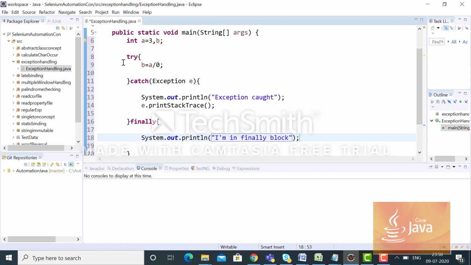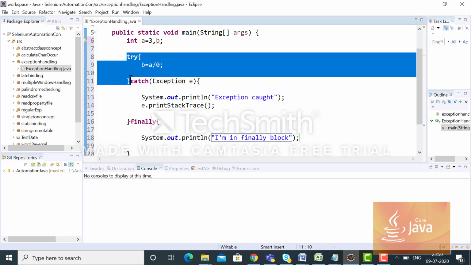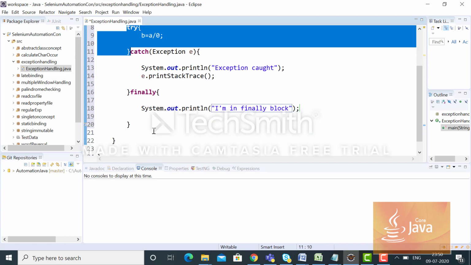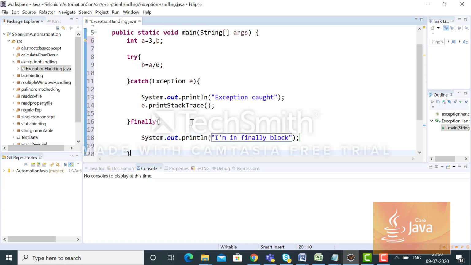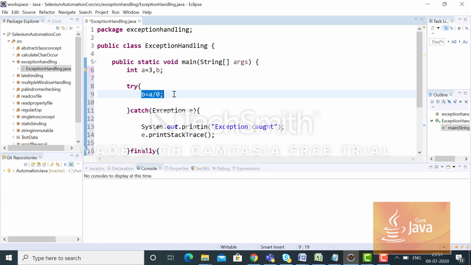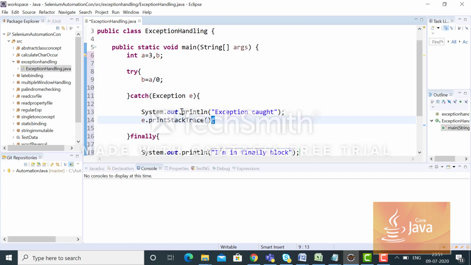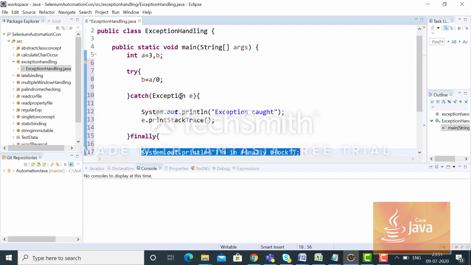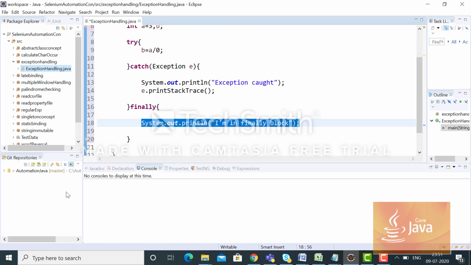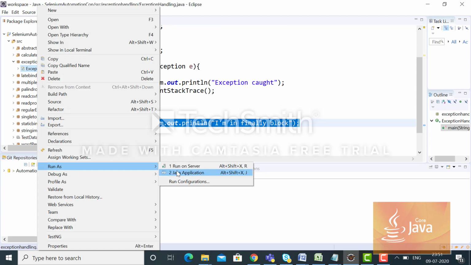So first I put a try block, then catch, and then at the end finally. Here I am trying to divide the integer by 0 so that there will be an exception, and that exception should be caught within the catch block, and finally should be executed. In all cases, whether there is an exception or not, finally will always be executed. That is the rule. Let me run this program and see how it behaves.